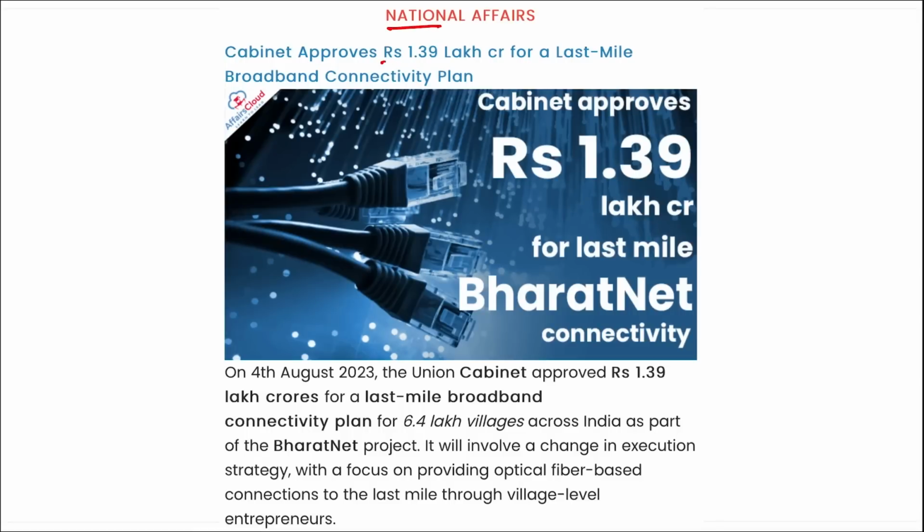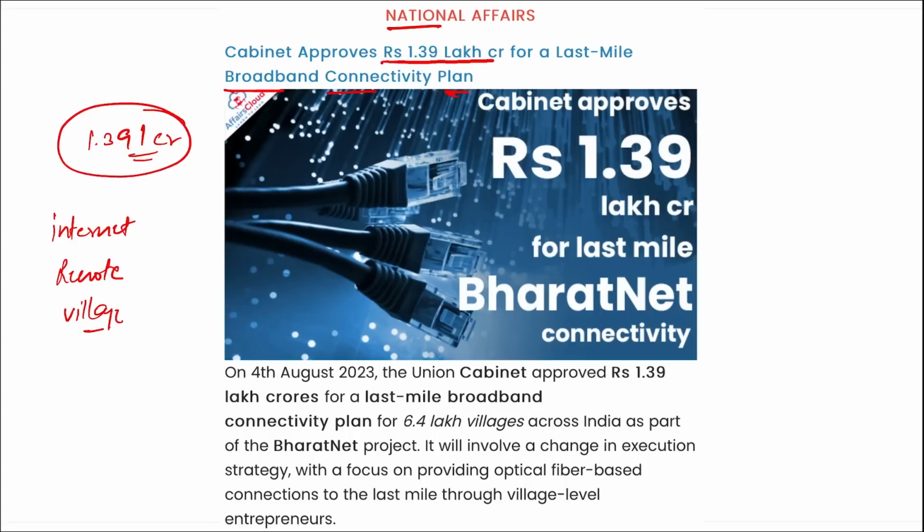Cabinet has approved 1.39 lakh crore rupees, and this is for the last mile broadband connectivity plan. That means to provide internet even in the remote areas. This will include various villages of India in the rural area, correct? And for the plan, 1.39 lakh crore rupees has been approved by the cabinet. So you can see for the last mile broadband connectivity plan for 6.4 lakh villages across India, 1.39 lakh crore